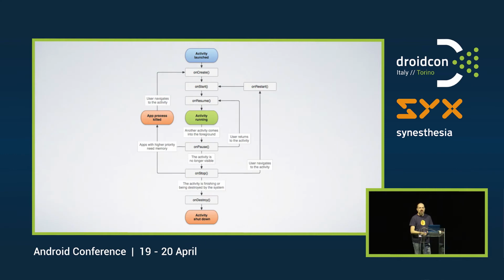Everybody knows this picture. We probably also hate it. But this is a very good analogy for what coroutines are and how they work. An activity is a process that the user starts, and they do stuff in there, and it can be suspended, paused, stopped, saved in the background, and then resumed again in the same state. That's very much like how coroutines work.